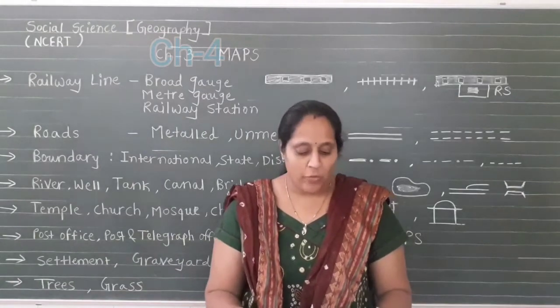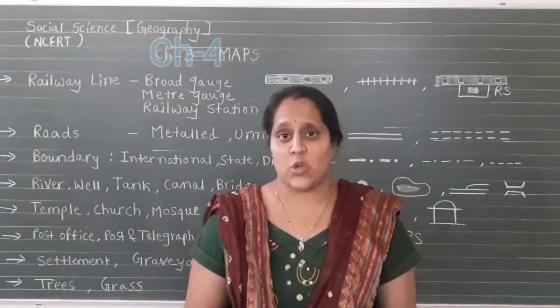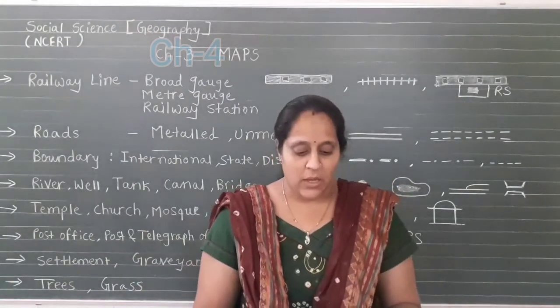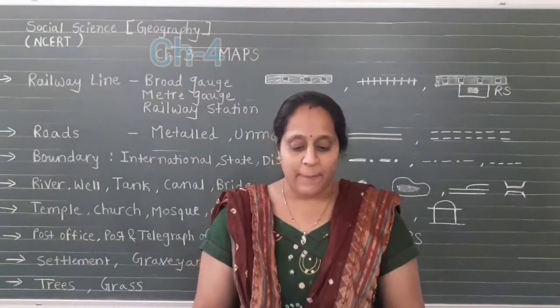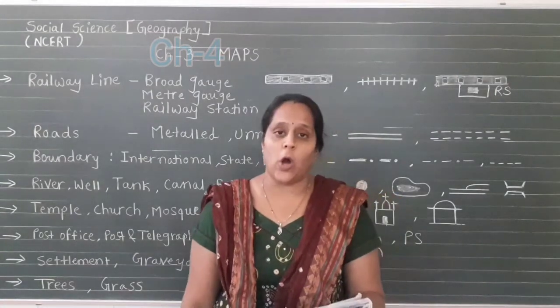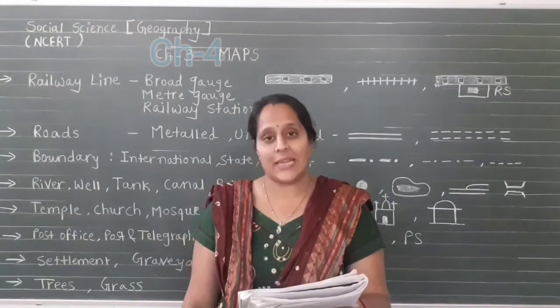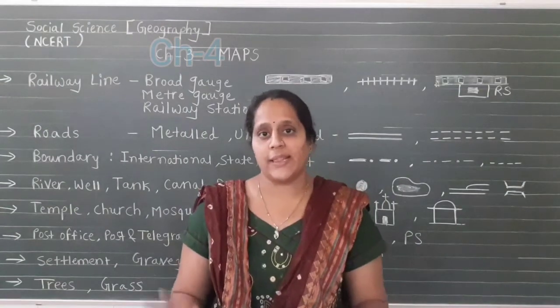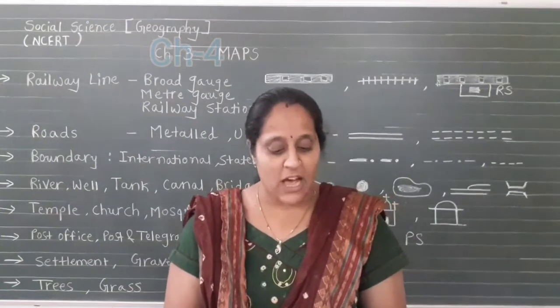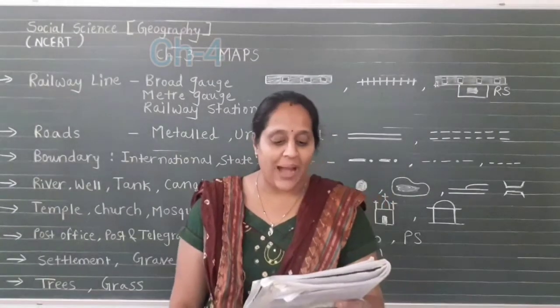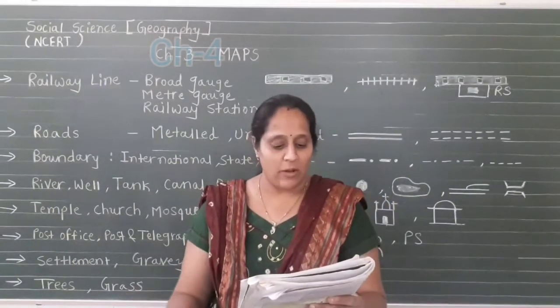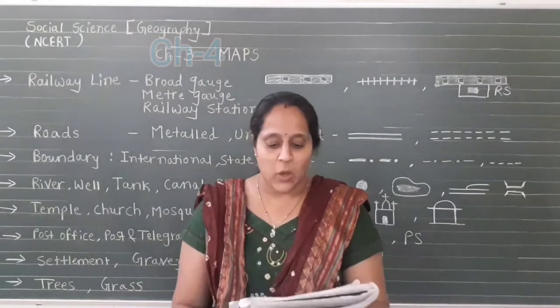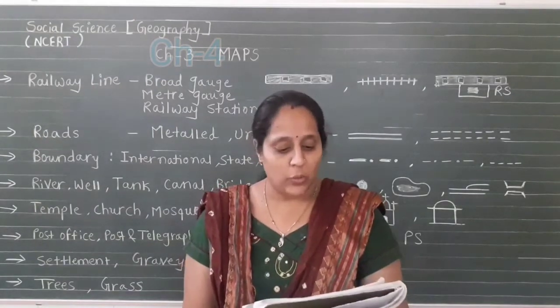Now we are talking about different types of sketch. Why are we using a sketch? A sketch is a drawing mainly based on memory and spot observation, not to scale. At that time they are not using scale. Sometimes a rough drawing of an area is required to tell where a particular place is located with respect to other places.